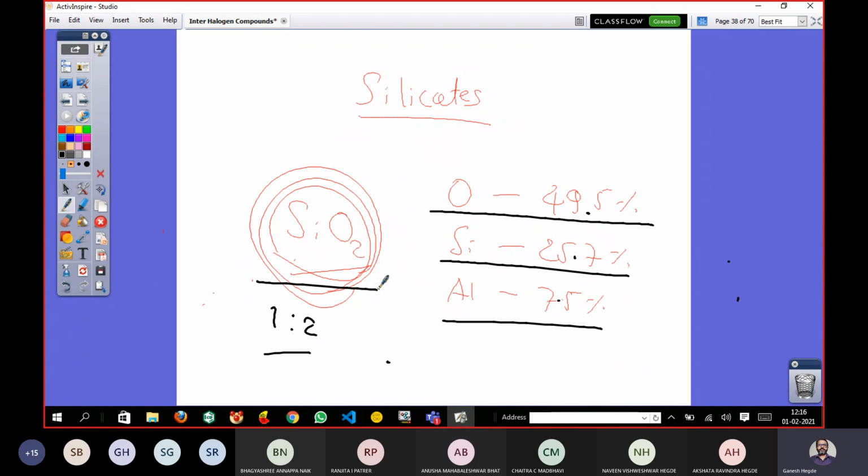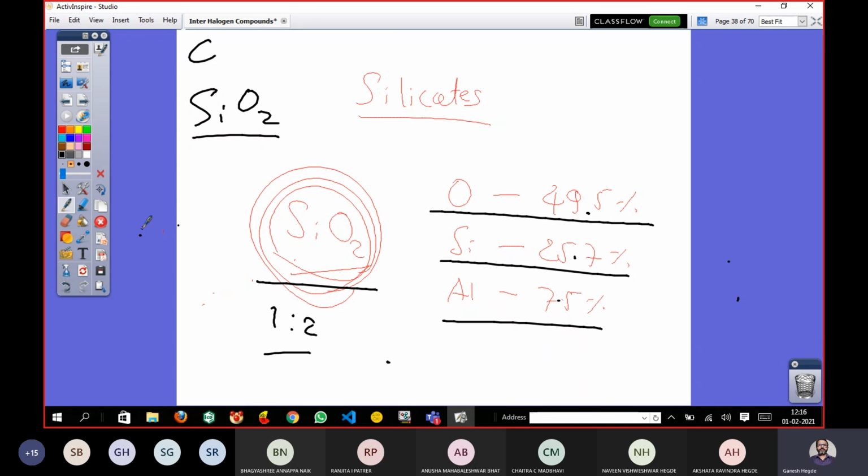But SiO2, how do we get, what could be the structure of SiO2? That's very interesting now. At once, if you say this SiO2, it is silicon dioxide. This is not like carbon dioxide. Of course, silicon comes in the carbon family, carbon, silicon. Okay. So compare it to that one.